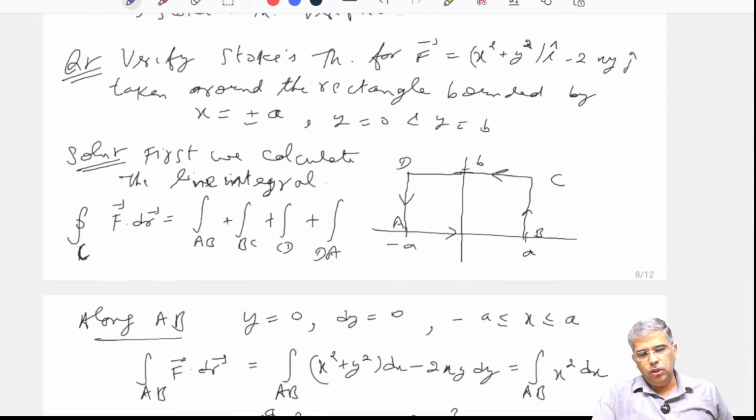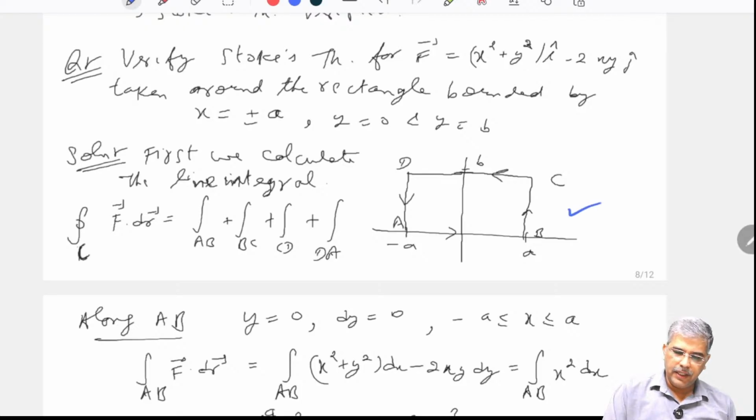So, we come here. I have drawn the rectangle on the right hand side, from -a to a, then above up to b and like that, which is quite easy, you can see that. Okay. So, now first of all I find the left hand side, means the line integral. So, line integral basically I would calculate along this line, along this line, along this line.